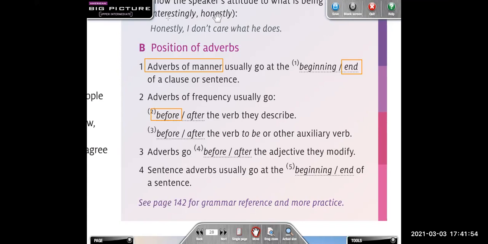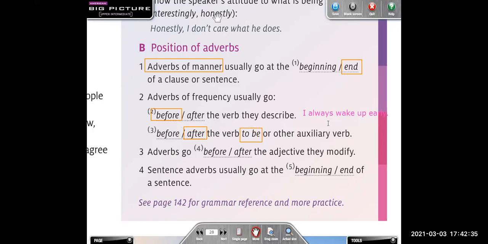For example, I can say, I always wake up early. As you can see, the frequency adverb is before the verb they describe. Antes del verbo que describe. Then we have here the adverb of frequency go before or after the verb to be, right? After the verb to be.